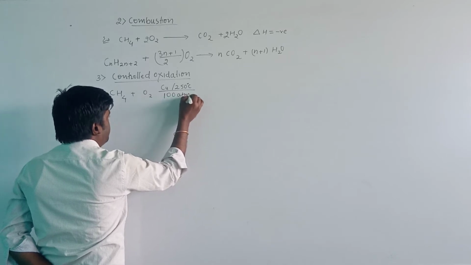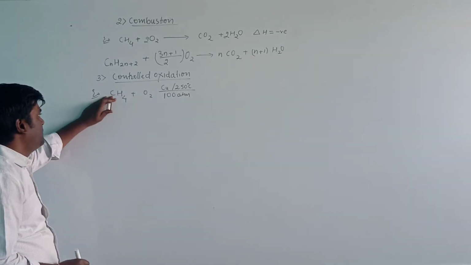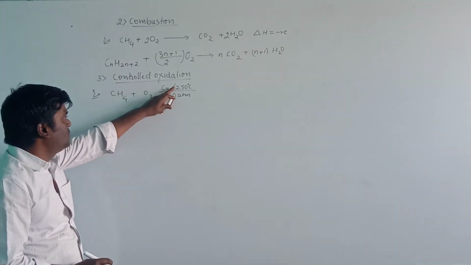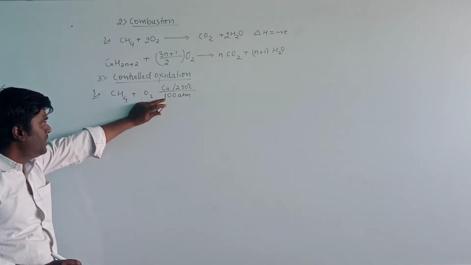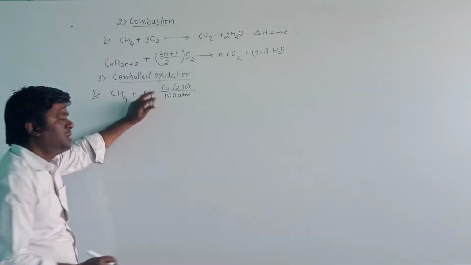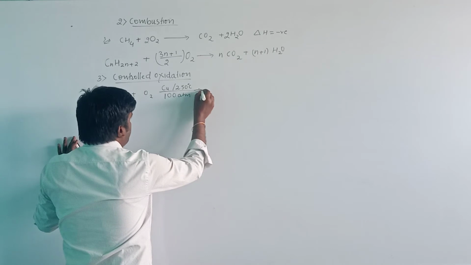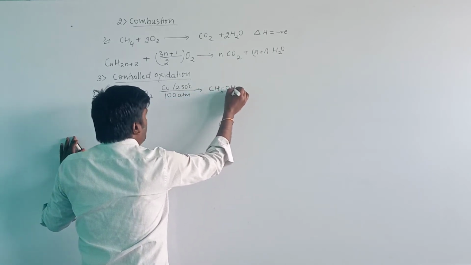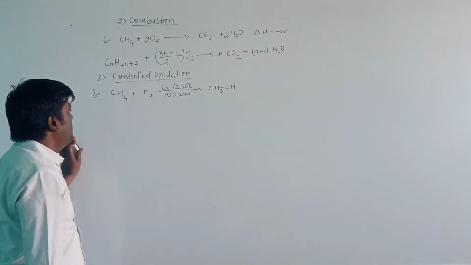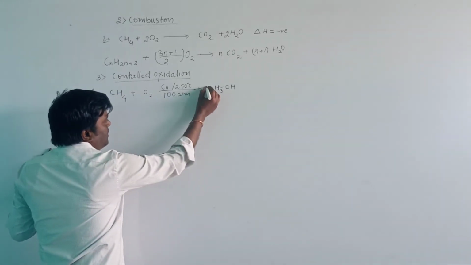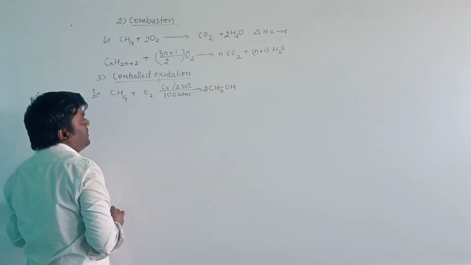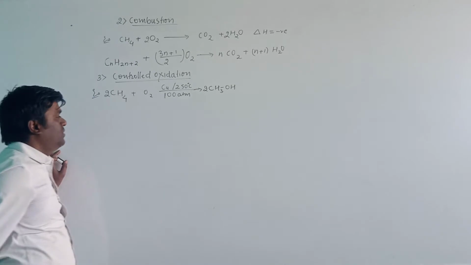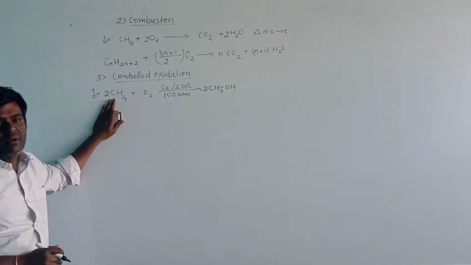When methane is oxidised in the presence of copper at 250 degrees Celsius and 100 atmospheric pressure, it will produce methyl alcohol, CH3OH. The methyl alcohol will be formed here. Okay? Then balance the complete reaction here. 2 oxygen here, then the number of carbon atoms 2, so take 2; the number of hydrogen is 4, 4 into 2, 8, so the number of hydrogen is 8.